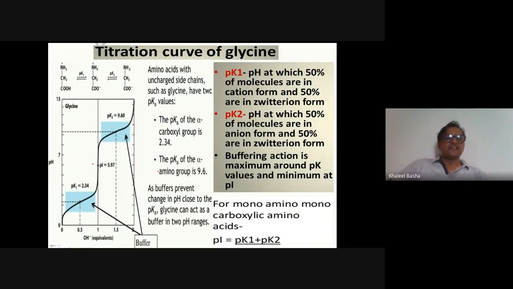Buffers prevent change in pH; while we are adding these, the buffer maintains the same pH. At pK1, the pH at which 50% of molecules are in cation form, and at pK2, the pH at which 50% of molecules are in anion form. Between these two there is a midpoint, pK1 plus pK2 divided by 2. It gives a value, and this is the isoelectric point.